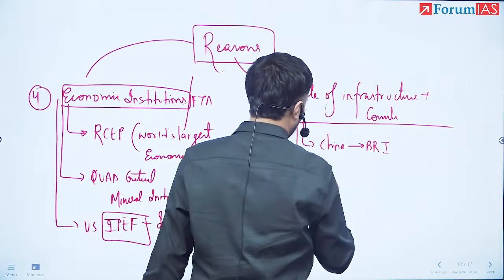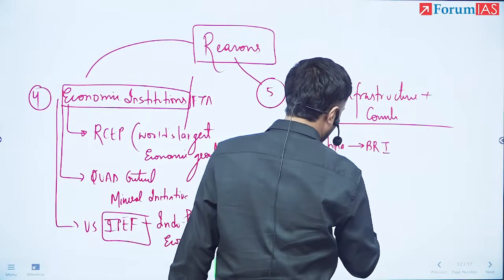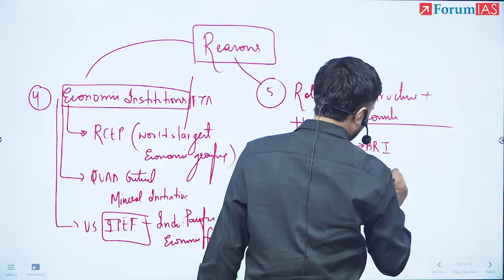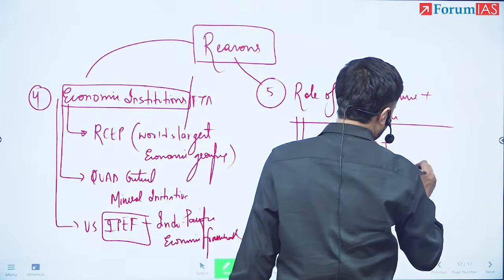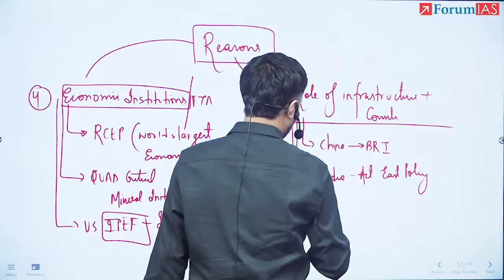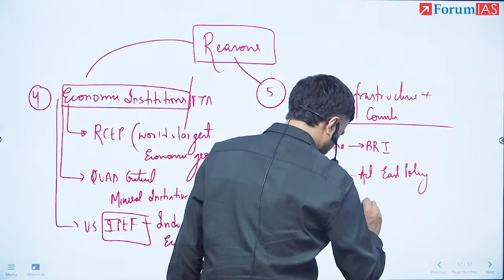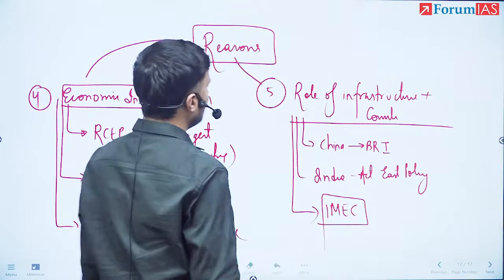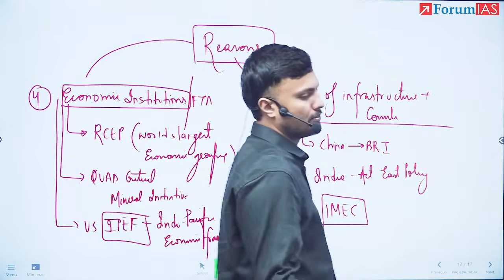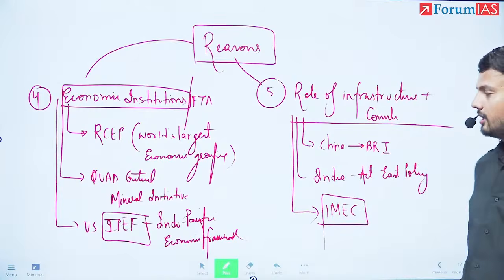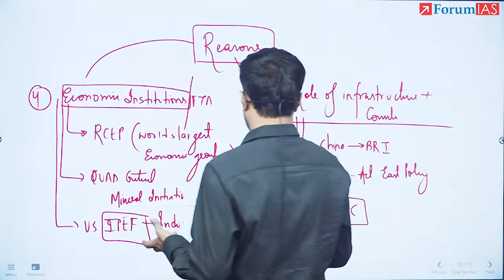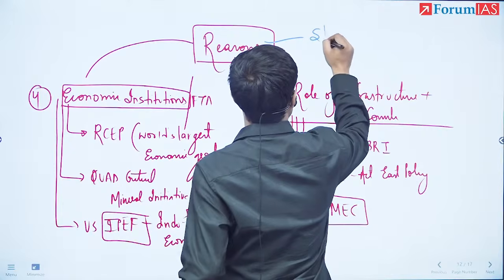You will talk about India's Act East policy. You will talk about the India Middle East Economic Corridor. So now these are the factors which are bringing trade more to this side.